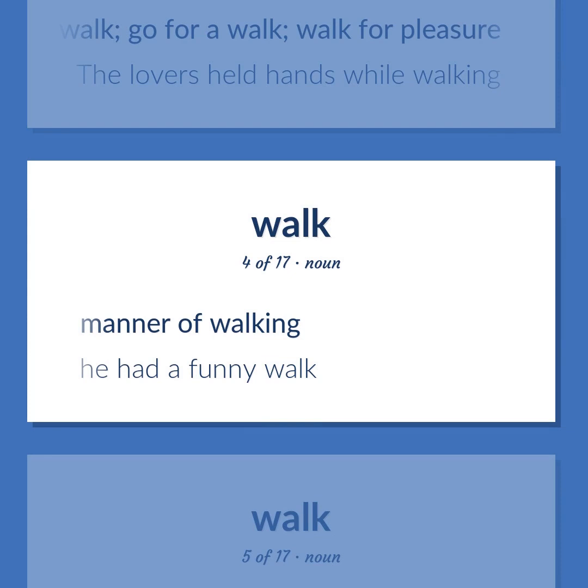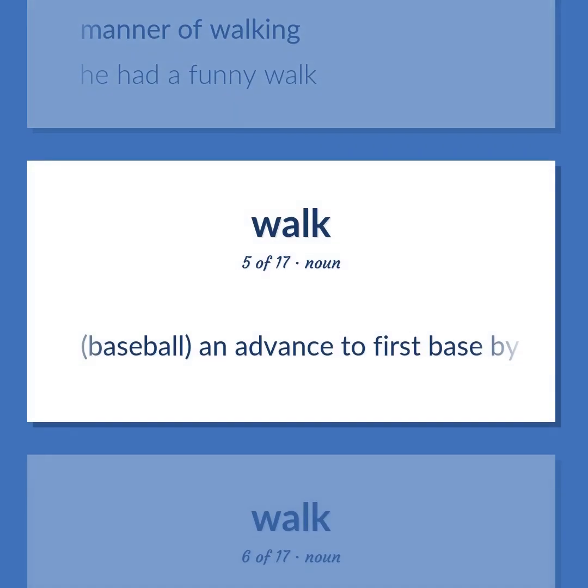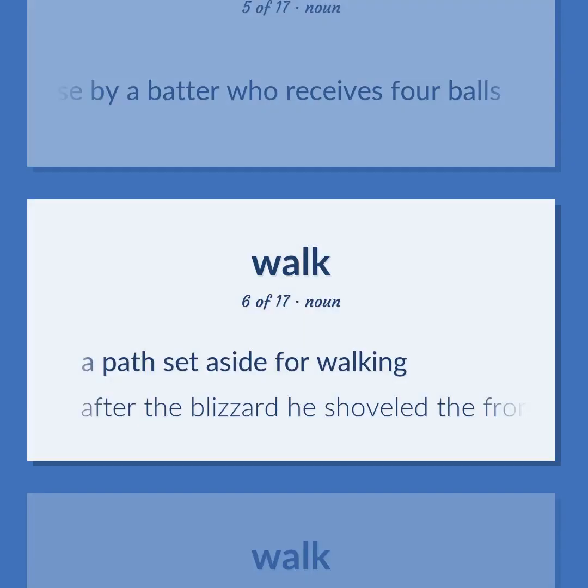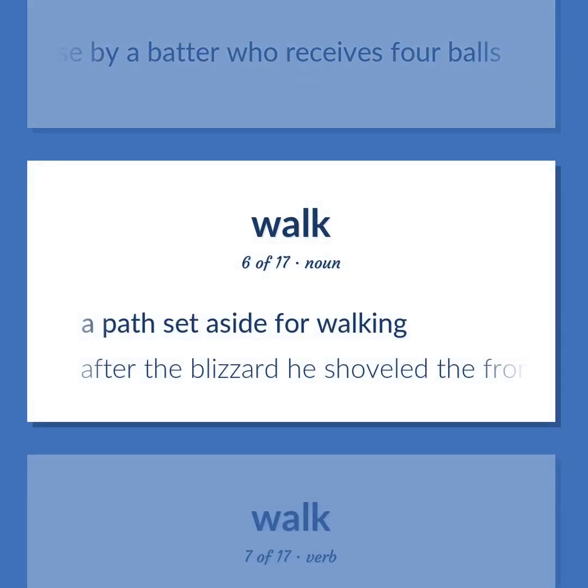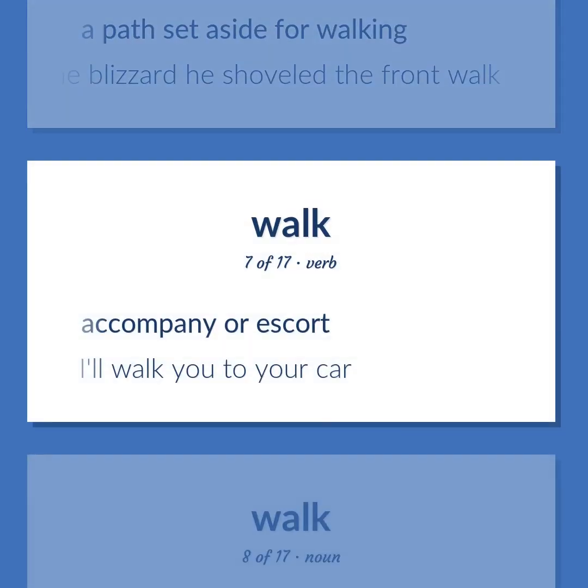Manner of walking. He had a funny walk. Baseball. An advance to first base by a batter who receives 4 balls. A path set aside for walking. After the blizzard, he shoveled the front walk. Accompany or escort. I'll walk you to your car.